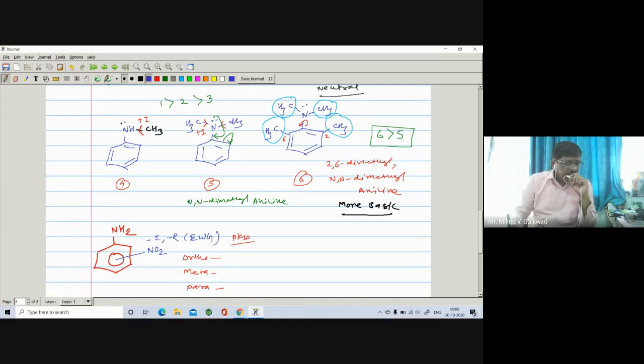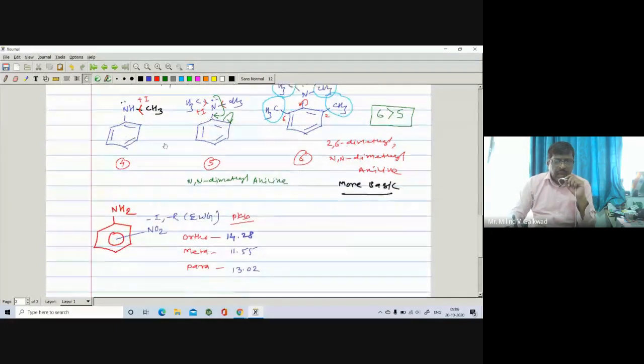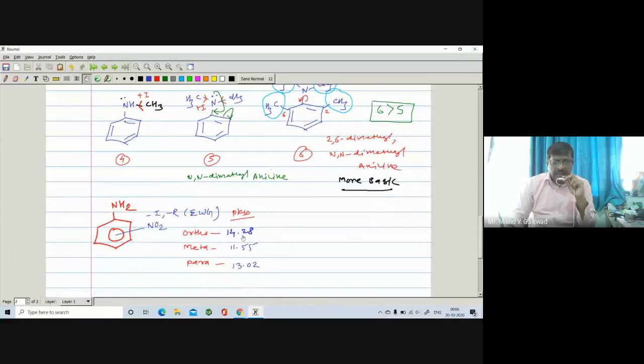If you see the experimental data, that is the pKb values, for ortho it is found to be 14.28, then 11.55, and 13.02. Book to book, the value may differ. So only remember that if you compare with aniline, the pKb value of aniline is 9.4, and the pKb value of nitroaniline is found to be more.